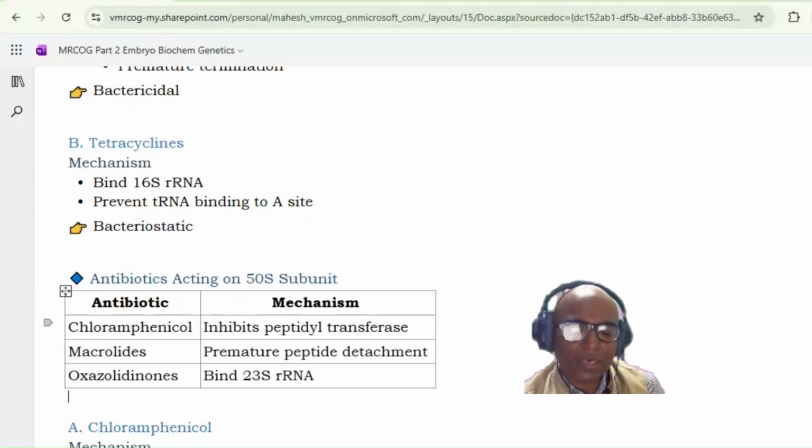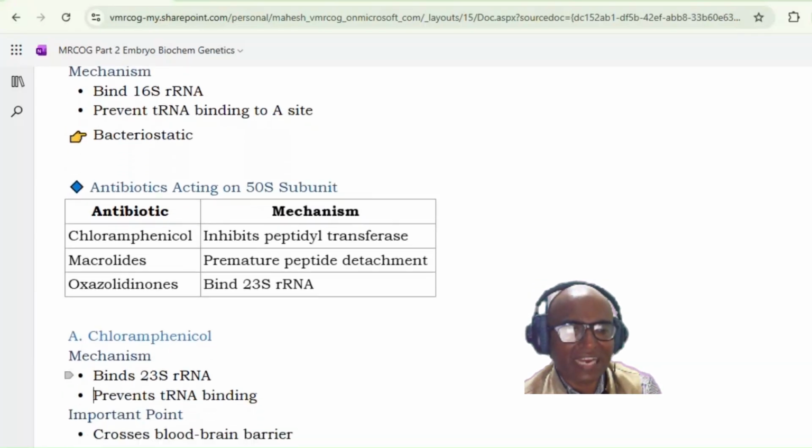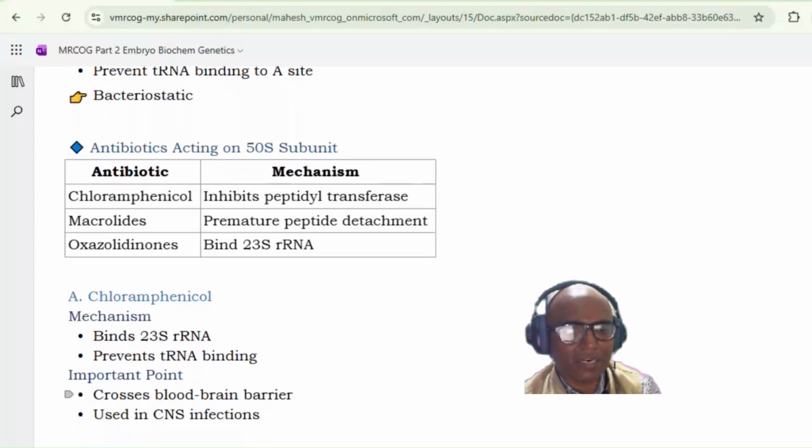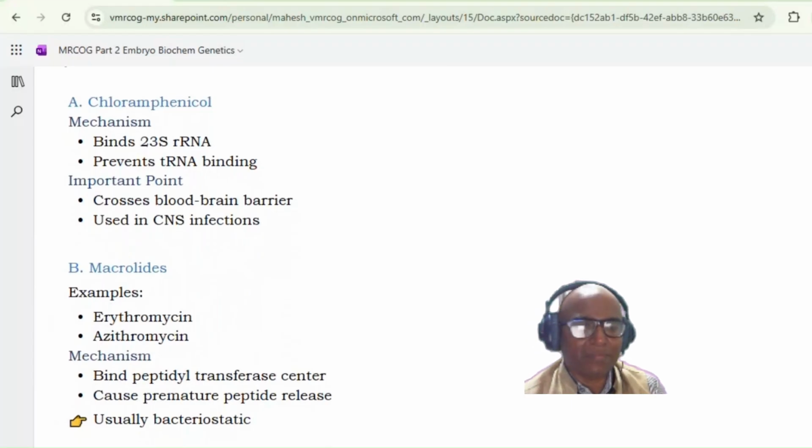Remember the mnemonic CMO. Chloramphenicol has been asked in the past. Macrolide has been asked in the past. They may ask about linezolid, which is an oxazolidinone, and that binds with the 23S rRNA. Now coming to chloramphenicol. Chloramphenicol binds with the 23S rRNA. It prevents tRNA binding. An important point is that it crosses the blood-brain barrier and is used in CNS infections. Chloramphenicol is a broad spectrum antibiotic. It will cross the CNS barrier and is used in CNS infection. Second, here is a macrolide antibiotic.